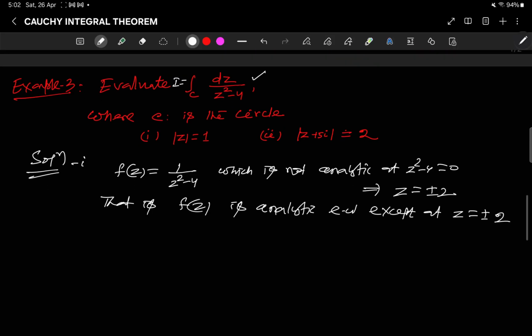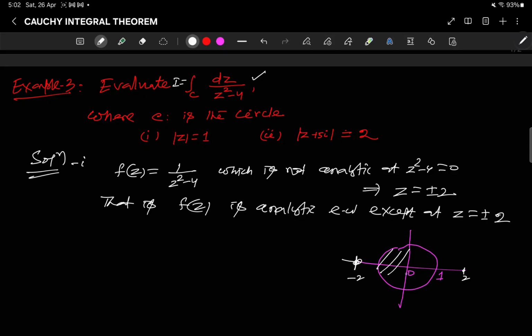So now let us see what the path here is. In I, the path is a unit circle, center 0 and radius 1. So here is your 2, and your minus 2 is here, right?